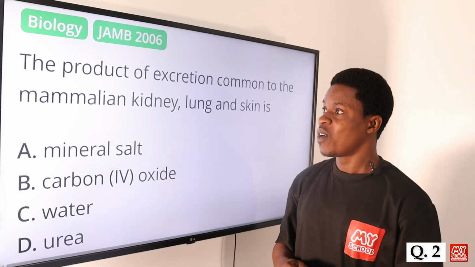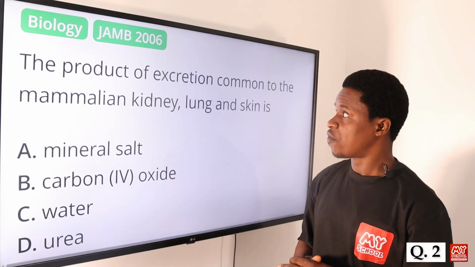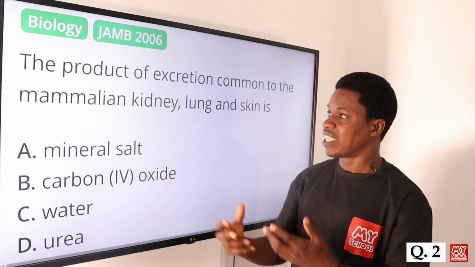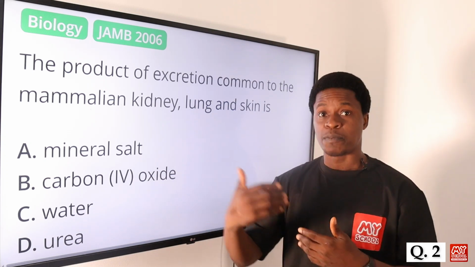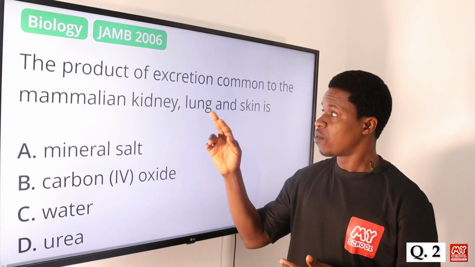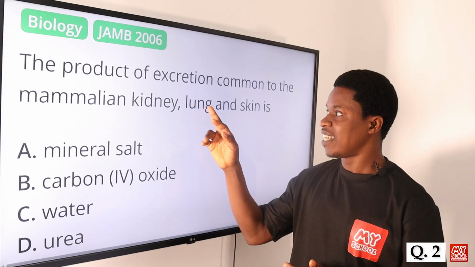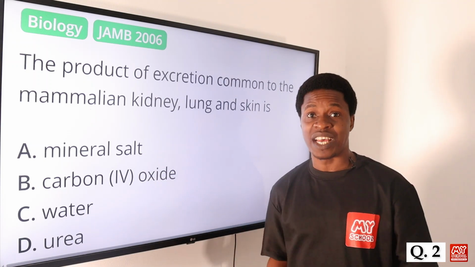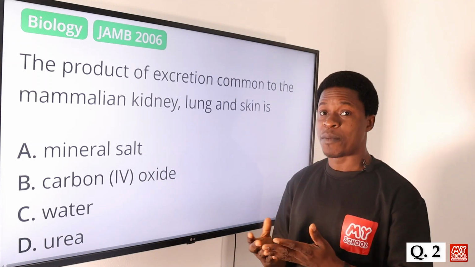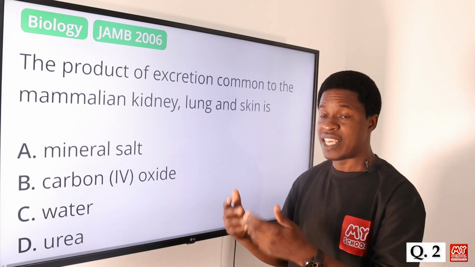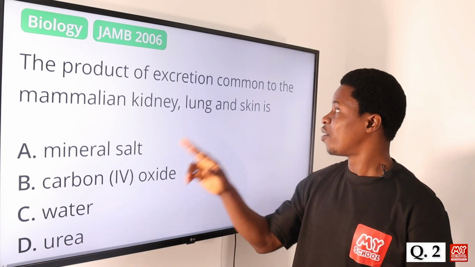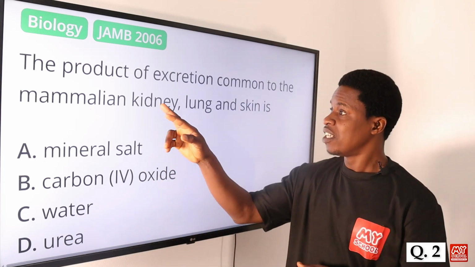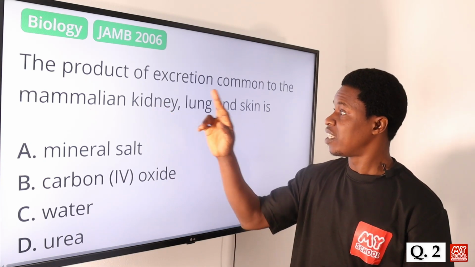Yes, water should be the product of excretion that is common to kidney, lungs and skin. In the kidney, water is excreted in the form of urine. In the lungs, it is excreted as water vapor during exhalation, together with carbon dioxide. And in the skin, water is released as sweat together with mineral salts and some other things. So water is common as excretory product in kidney, lung and skin.